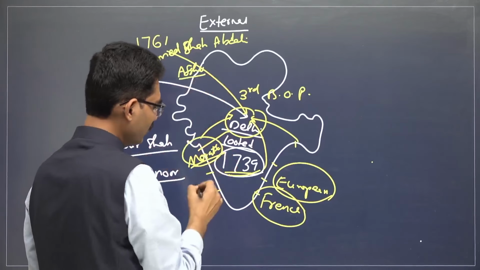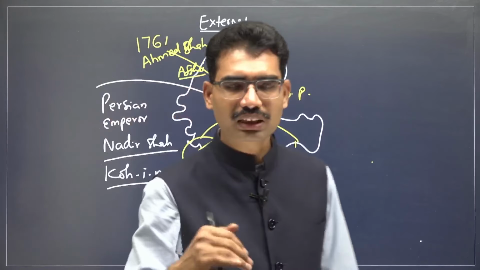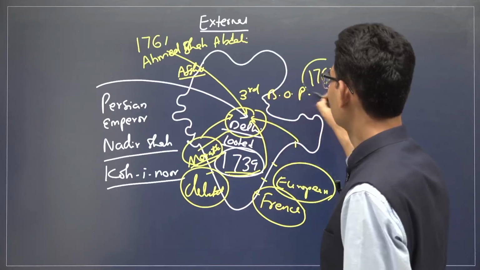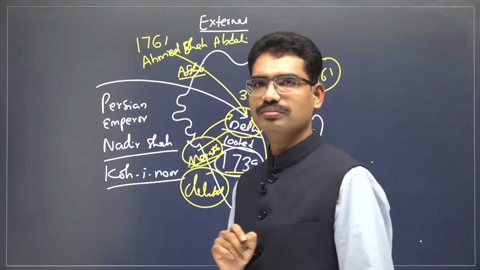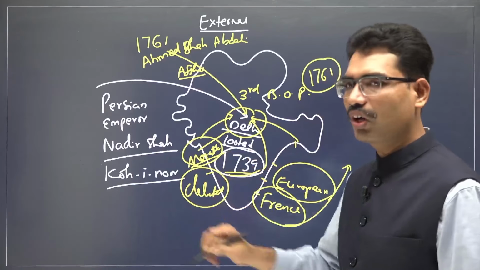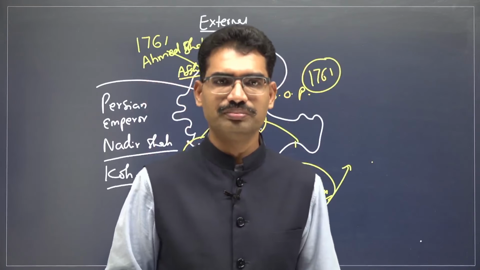In this, Marathas were defeated in the third battle of Panipat, 1761. External threat means from Persia, from Afghanistan. At the same time, European companies also started involving in the affairs of internal kingdoms.